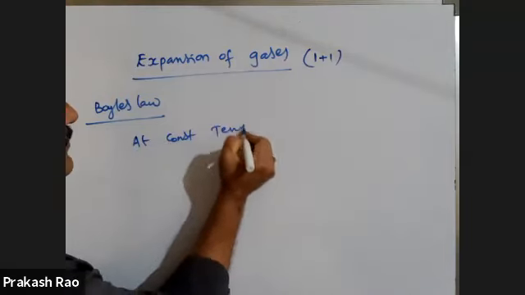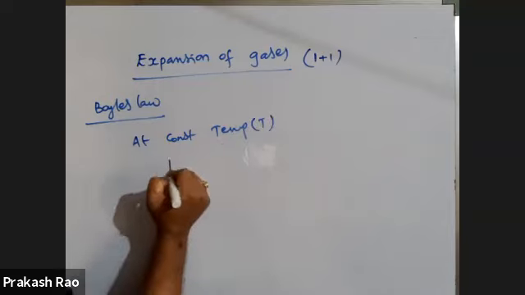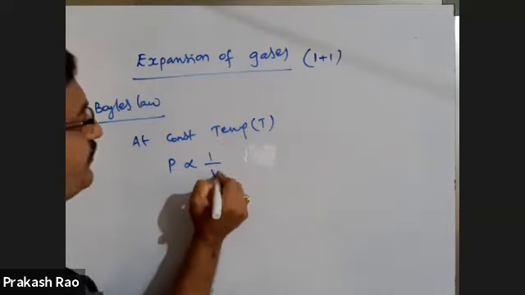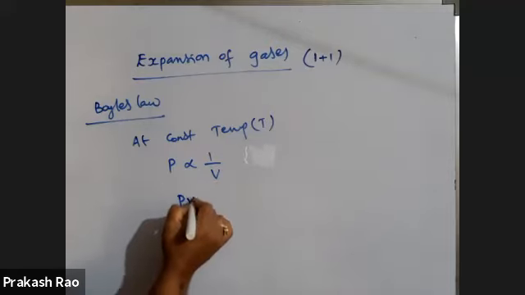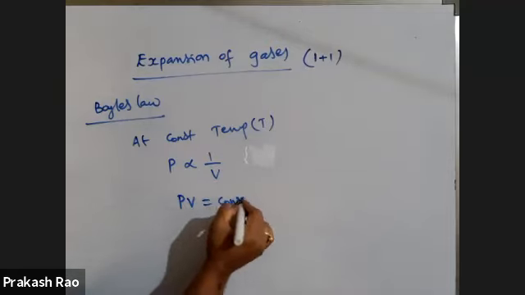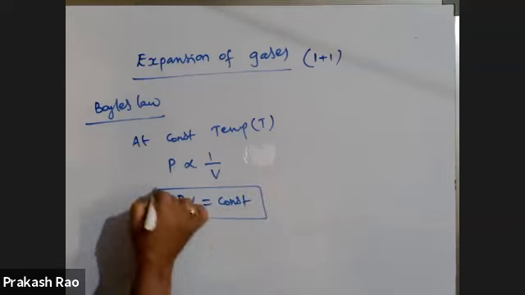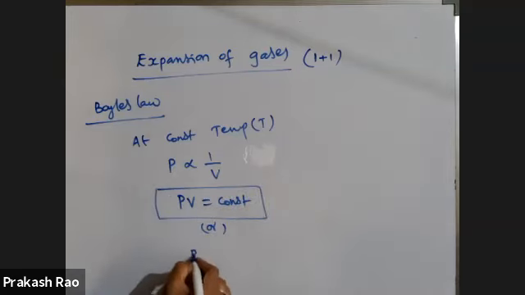So you cross multiply that, you can take PV is equal to constant, or you can write it as P1 V1 is equal to P2 V2. This is the mathematical form of Boyle's law.